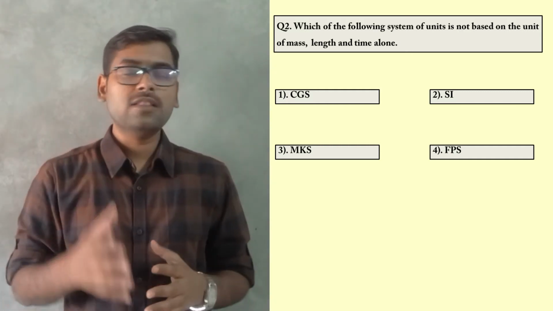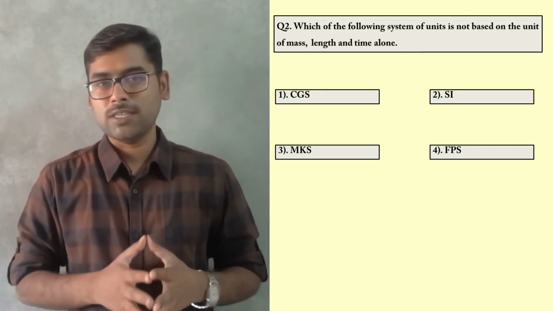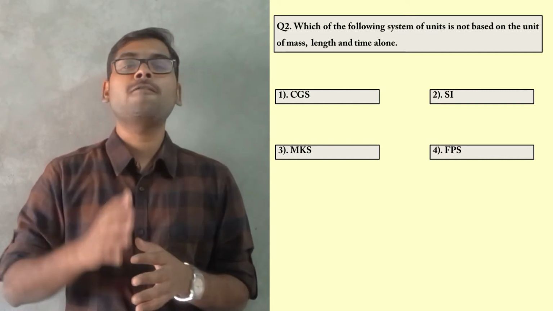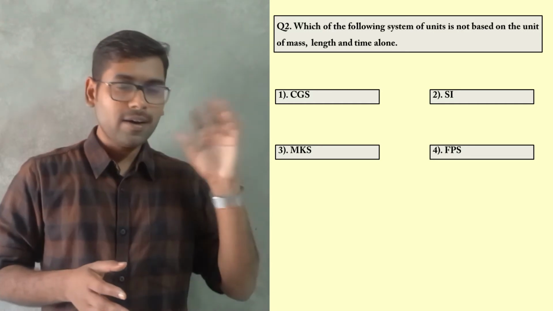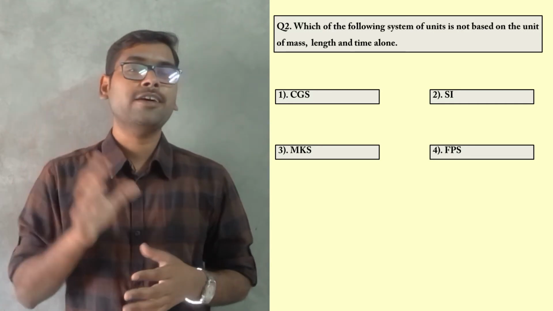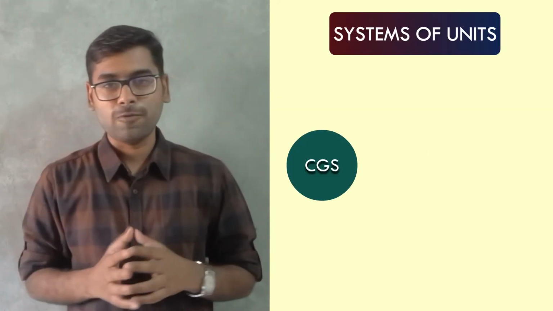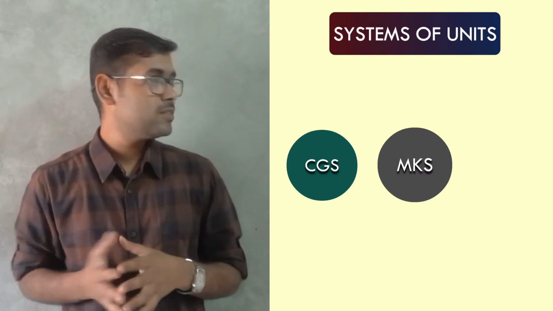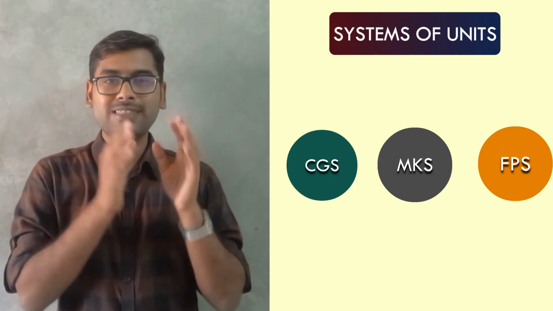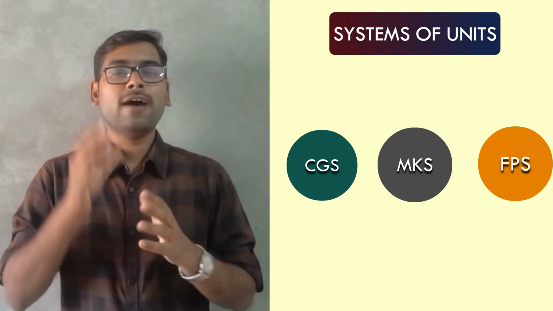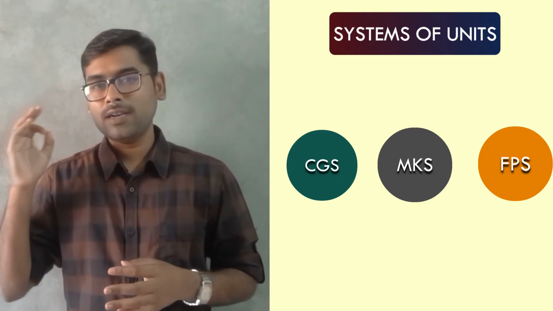Guys, in physics we deal with a large number of physical quantities, and we also have units for measurement of these physical quantities. A system of units is the set of all the units which are defined for measurement of these physical quantities. And in the earlier times, people from different countries had their own system of units. And 3 such systems are: number 1, CGS system of units, number 2, MKS system of units, number 3, FPS system of units. But one thing which is very common about these systems is that they only have 3 units for the 3 fundamental quantities, which are length, mass and time.